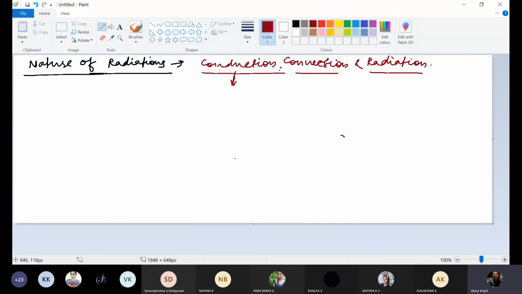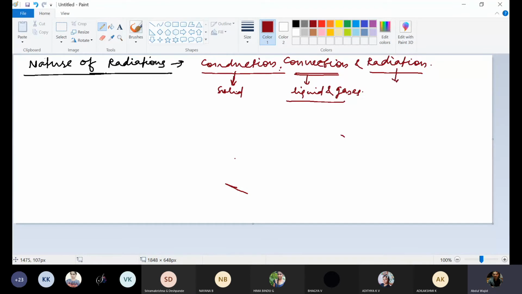If the transfer of heat is through solid material, then it is called conduction. And if the transfer of heat is through liquids and gases, then it is called convection.